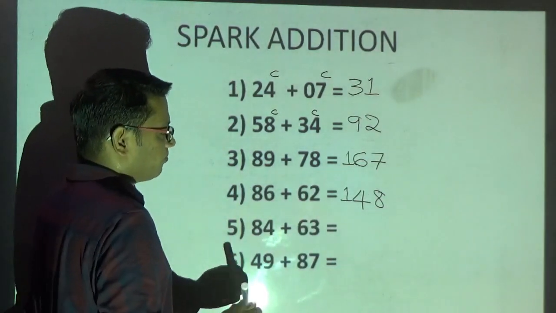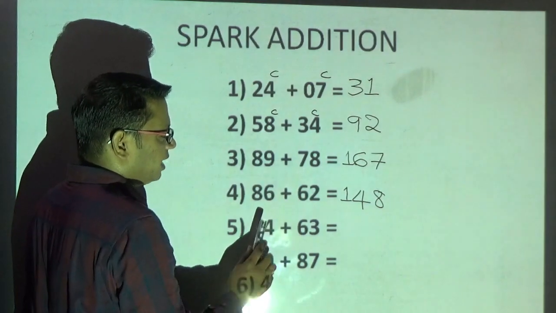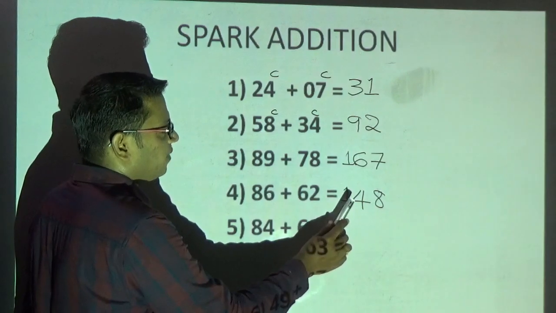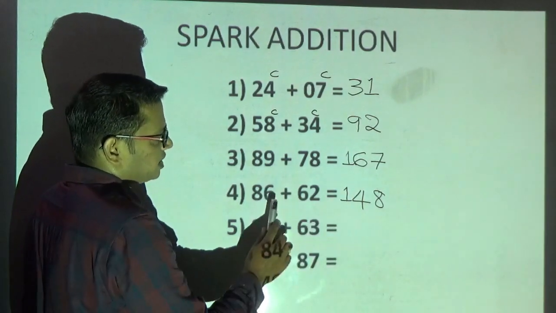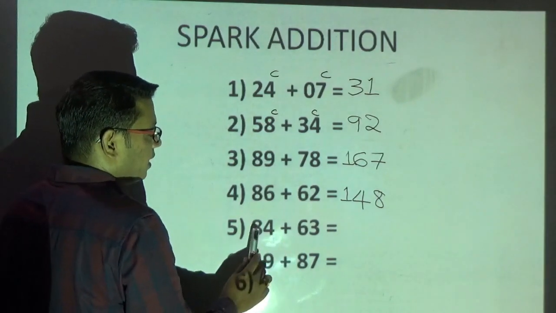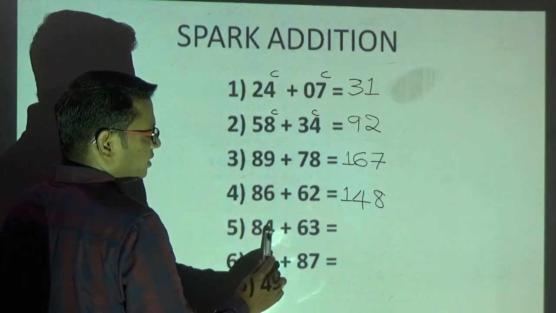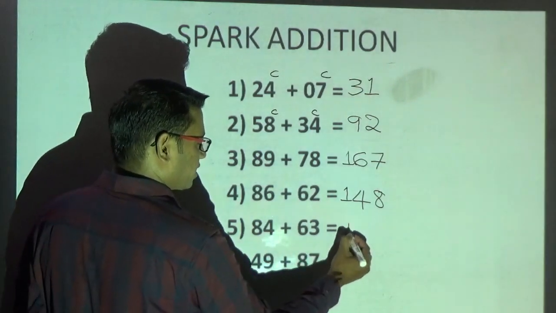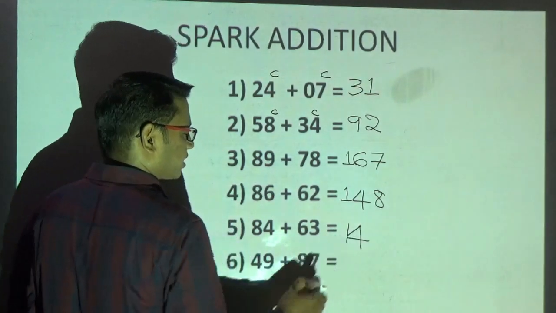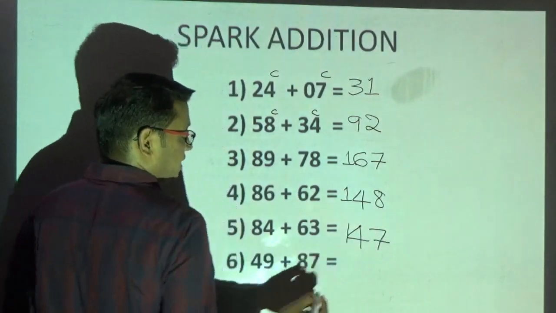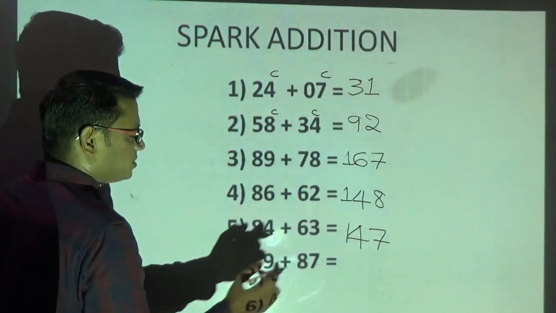Kindly observe. 6 plus 2 won't generate a carry, therefore 8 plus 6 is 14. I have not increased this number, I will write 14 directly. And 6 plus 2 is what? 8. Now kindly observe here, 8 plus 6 is 14. The next numbers are not generating any carry, therefore I will write 14 directly without increasing the number. Then 4 plus 3 is what? 7. See, I am doing the problem just through observation.